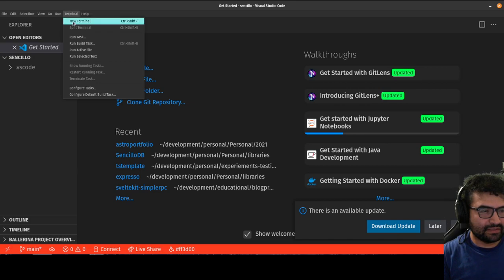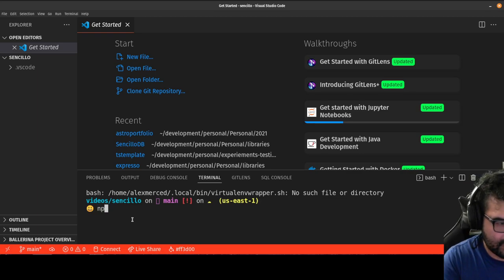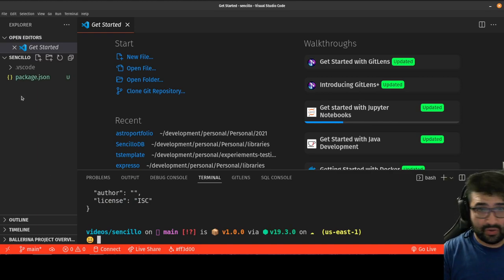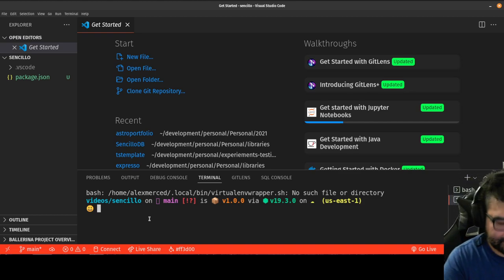So let's create a new project. Let's just create a new npm project, npm init -y. One thing about all my new libraries is that they are all ES modules. They are taking advantage of some of the things in the new versions of npm. So generally, you are going to want Node version 18 or above to use Coquito, maybe not Simple RPC, and this database, SencilloDB. Just keep that in mind. If you use older versions of Node, you might run into some API clashes.